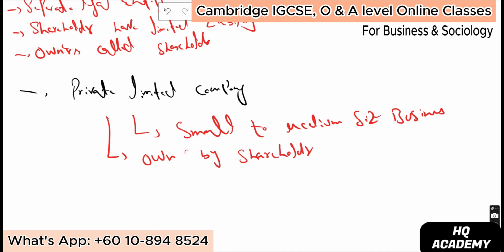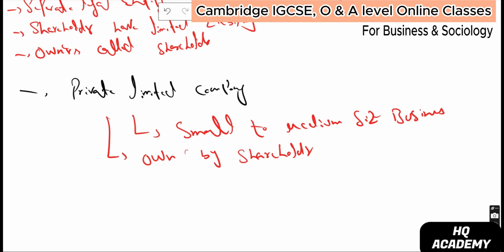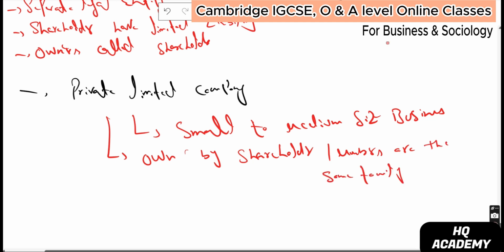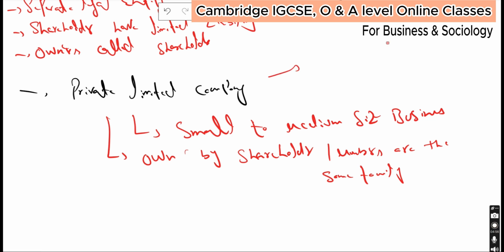But what is the difference between private and public limited? Here, the shareholders are members of the same family. Suppose you wanted to sell a few shares as a shareholder; you are bound to sell them to your family members.